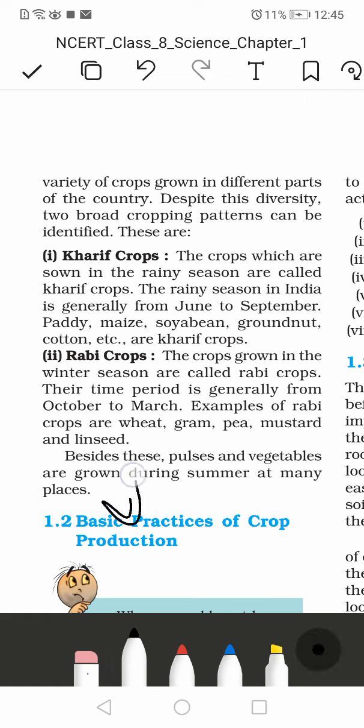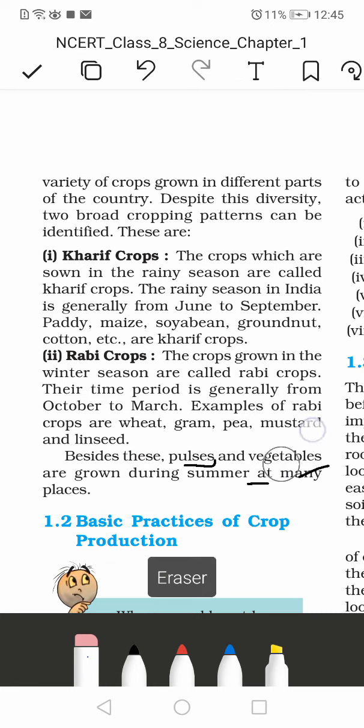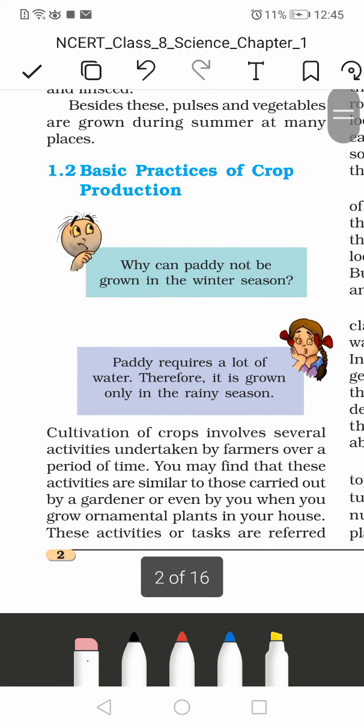And now we have the summer crops, which are pulses, vegetables, etc., grown in the summertime at many different places. Pulses are like dal, rajma, stuff like that.